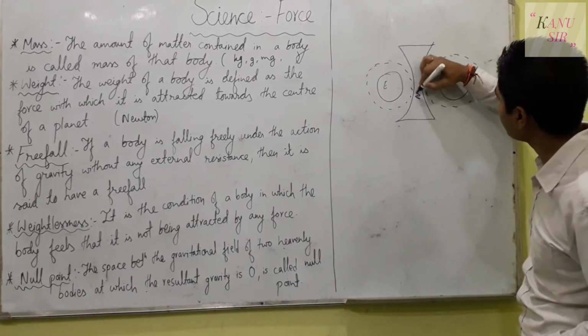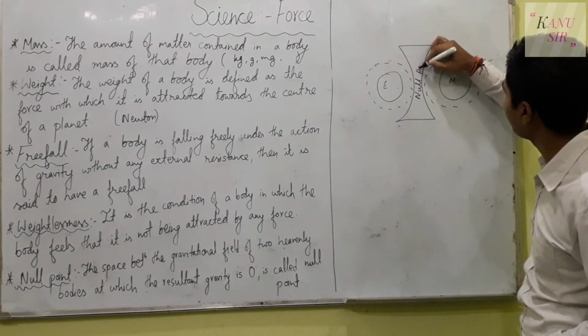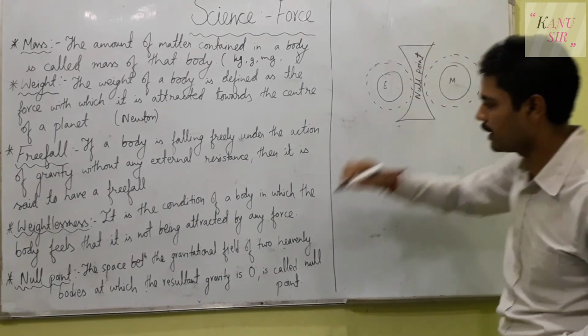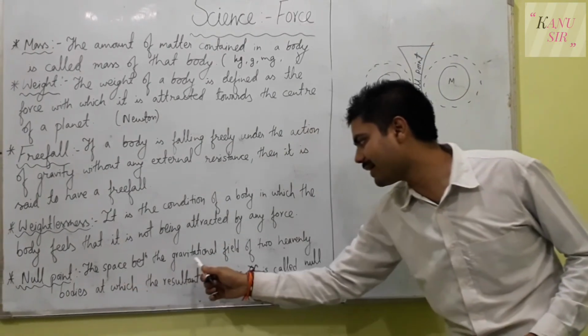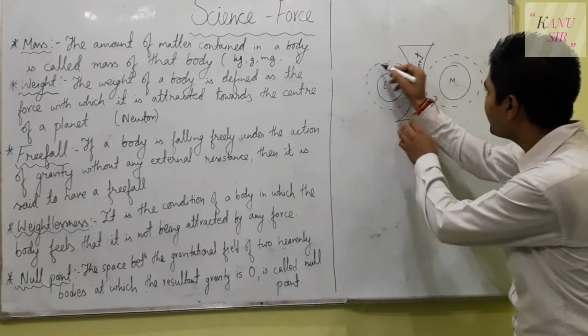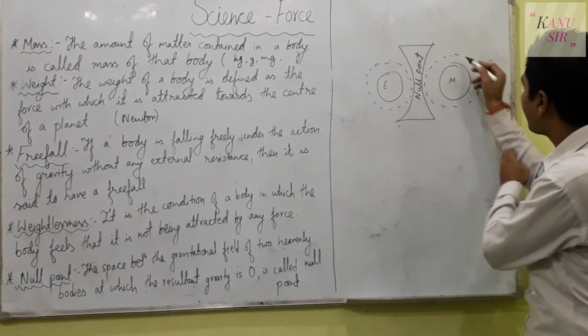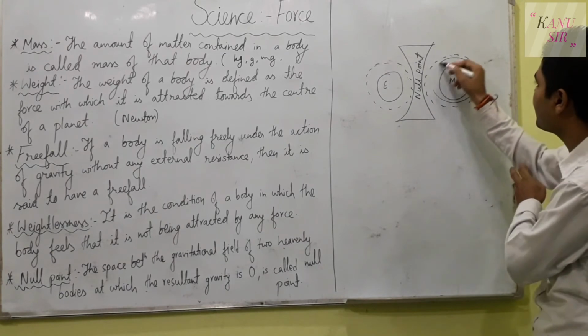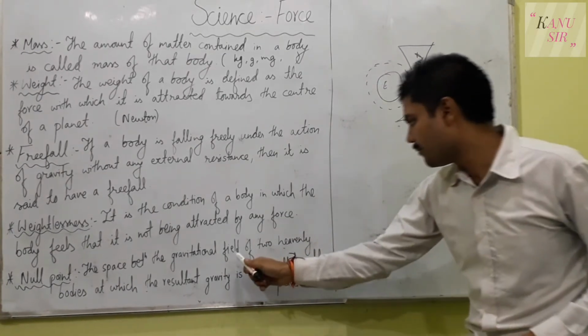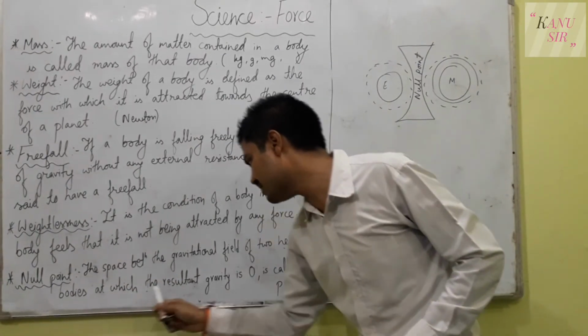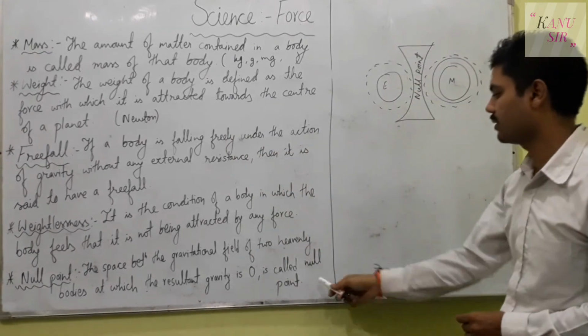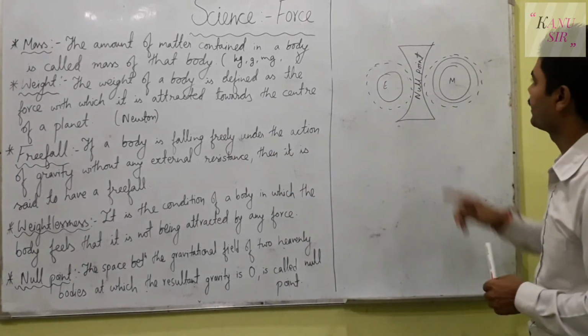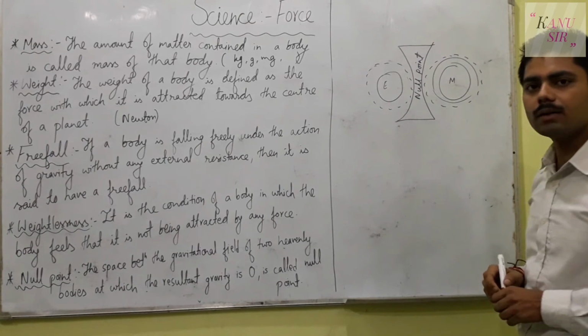This area is called a null point. So you see here, the space between the gravitational fields. This field is called the gravitational field of Earth and this field is called the gravitational field of Mars. The point between the fields of two heavenly objects at which the resultant gravity is zero is called the null point.